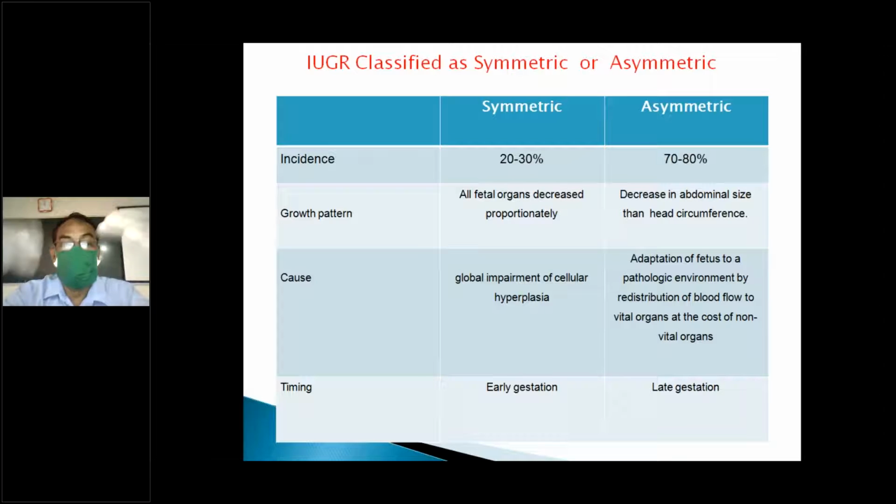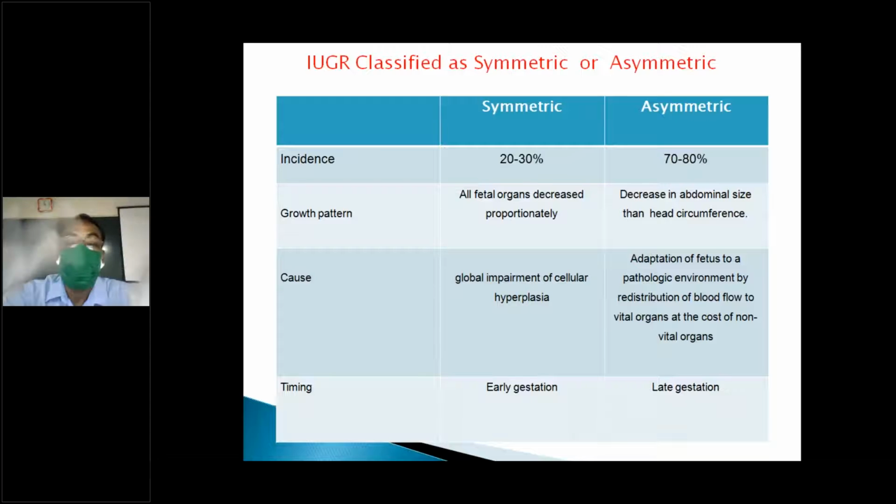Symmetric, asymmetric. When you measure, you'll see symmetric and asymmetric. In earlier days it was just low birth weight, now it is symmetric or asymmetric. And sometimes it's a combination of the two, that is intermediate: a combination of symmetrical and asymmetric. In the symmetric baby, the growth pattern is mostly genetic in origin.